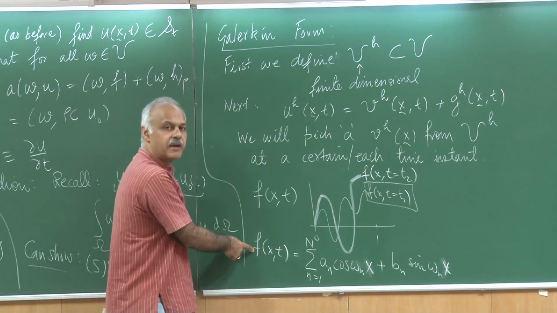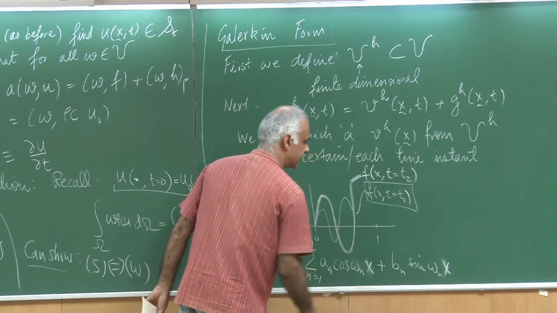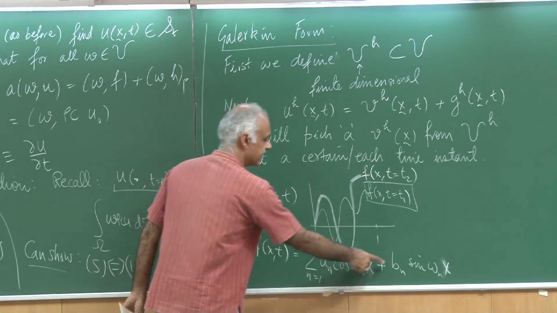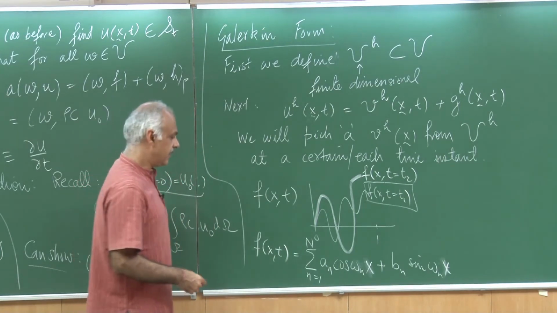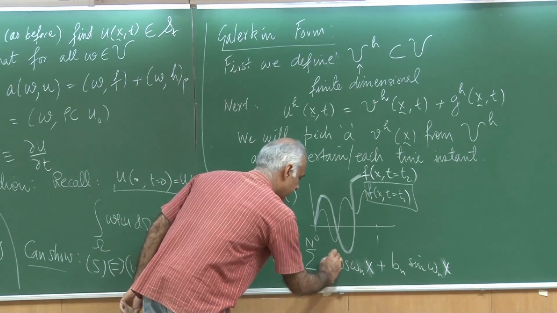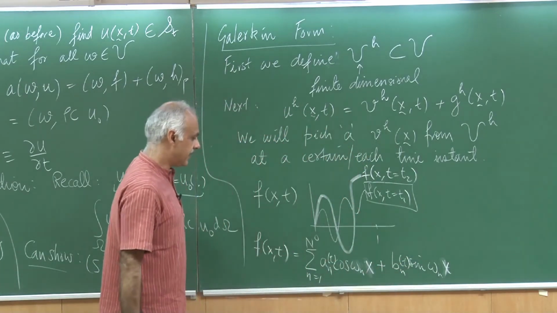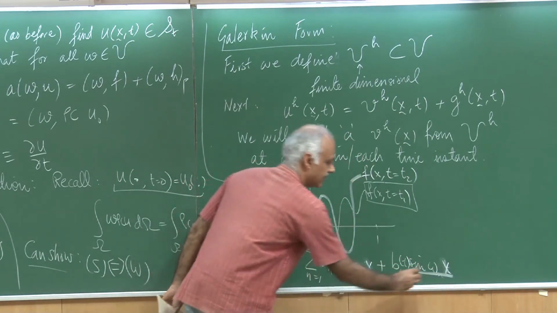So, I am representing my function in terms of these frequencies, and my coefficients a n and b n now can be determined at each time instant. So, what I would like to now say is that a n is a function of time, b n is a function of time, and these of course are functions of x.